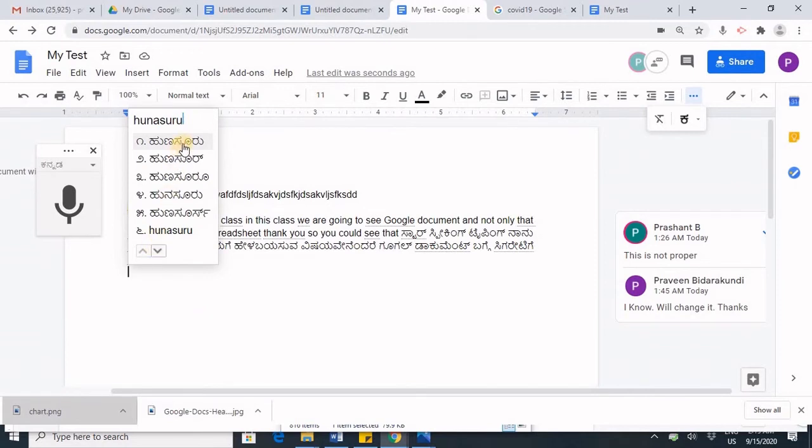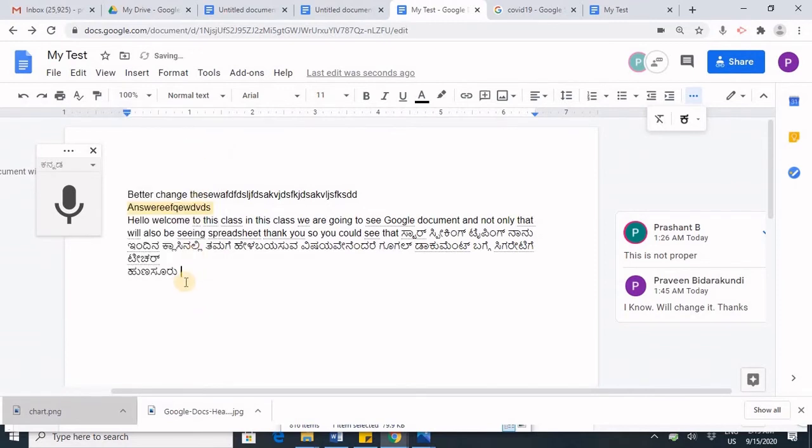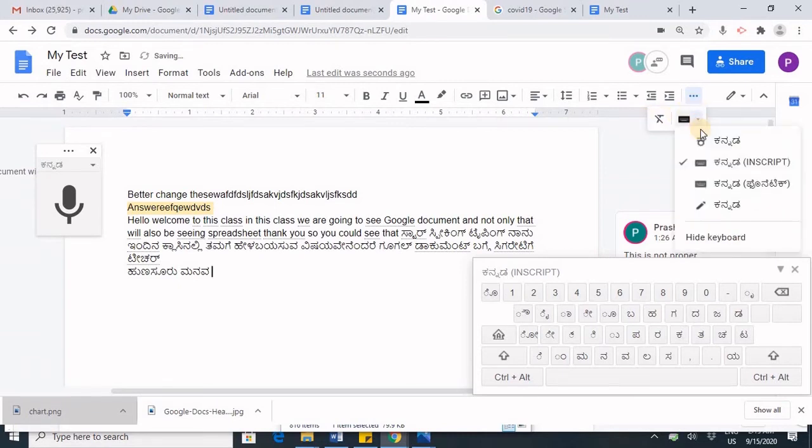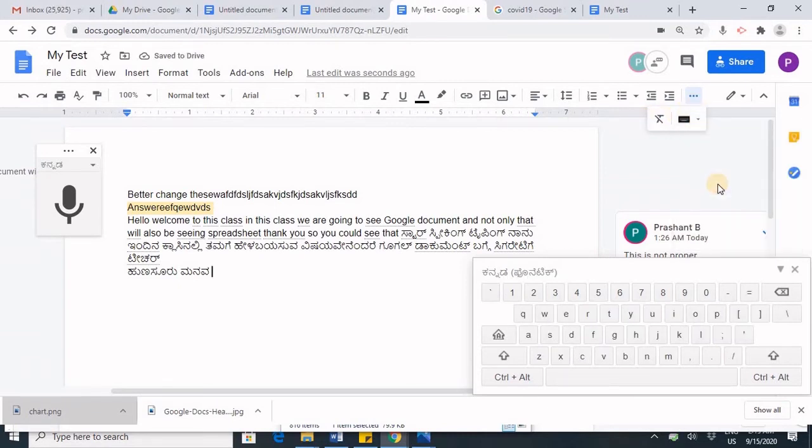It will auto-suggest some of the Kannada words and I can select. There is even InScript, nothing but a Kannada keyboard, through which also you can type Kannada words. And even phonetics: you type in English, and the same thing is converted into Kannada.